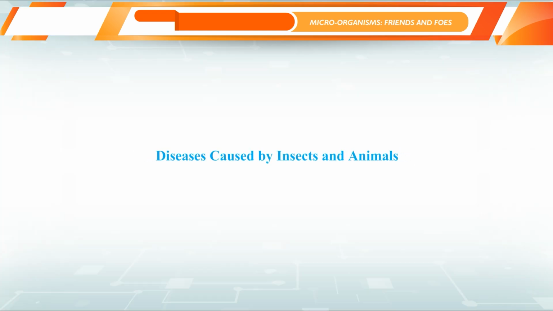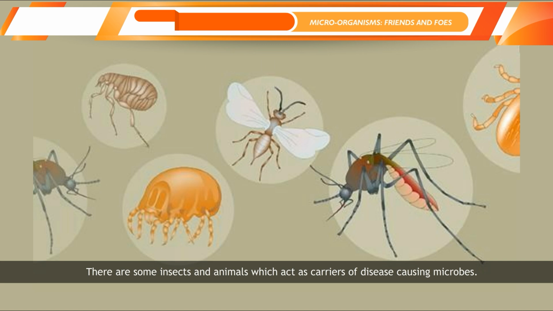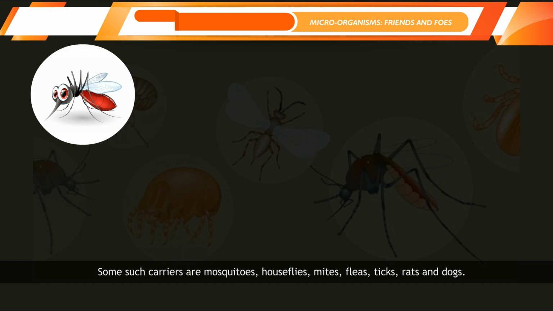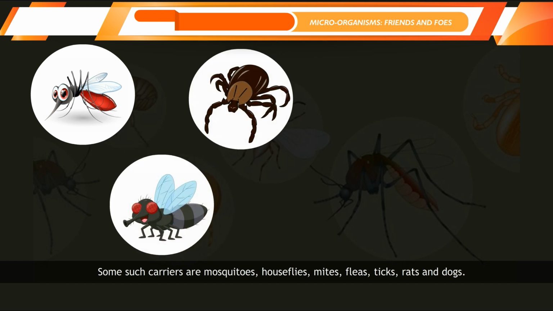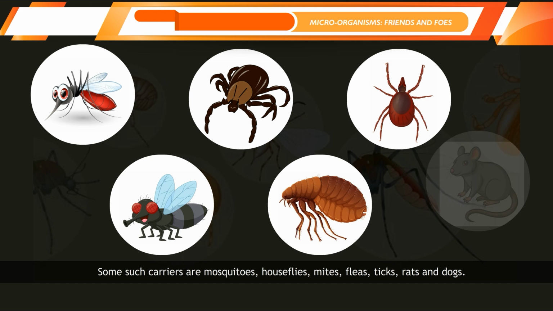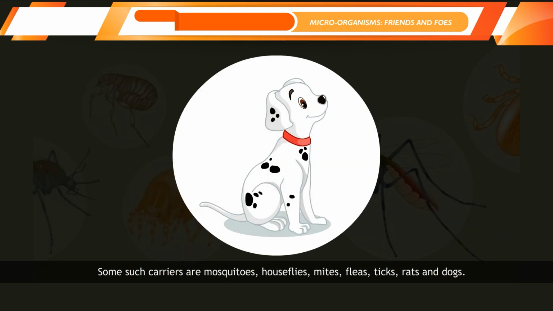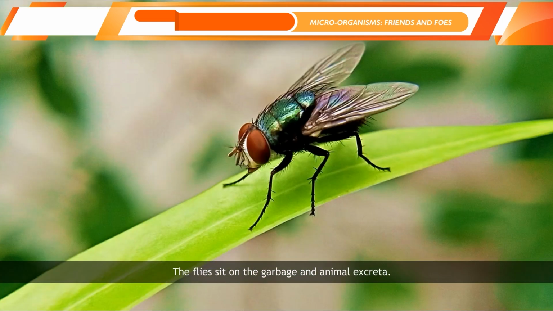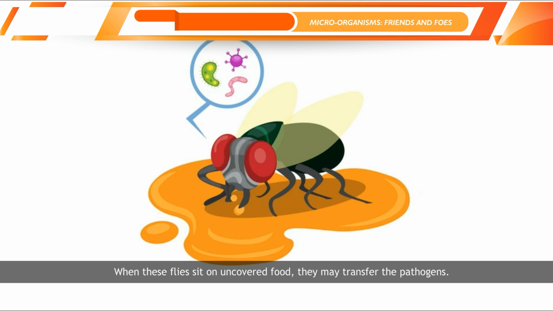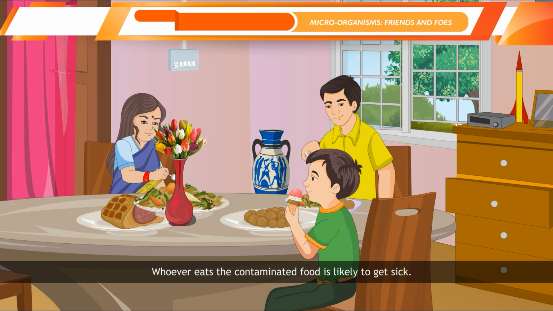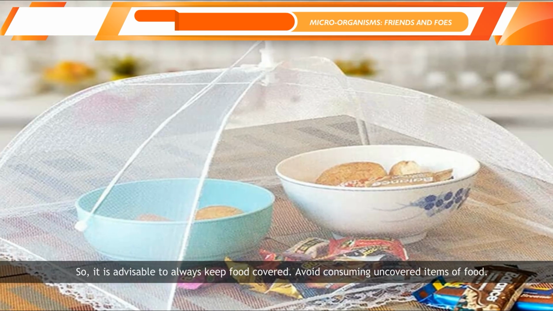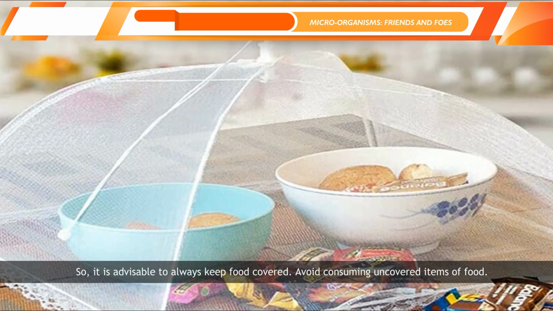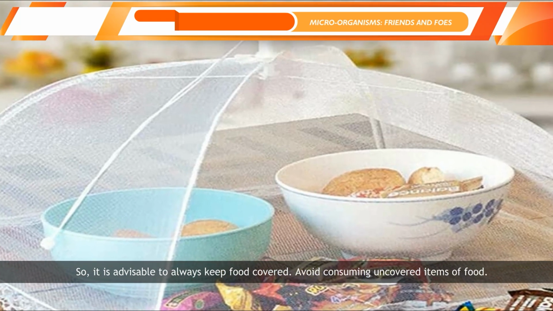Diseases caused by insects and animals. There are some insects and animals which act as carriers of disease-causing microbes. Some such carriers are mosquitoes, houseflies, mites, fleas, ticks, rats, and dogs. Housefly is one such carrier. The flies sit on the garbage and animal excreta. Pathogens stick to their bodies. When these flies sit on uncovered food, they may transfer the pathogens. Whoever eats the contaminated food is likely to get sick, so it is advisable to always keep food covered. Avoid consuming uncovered items of food.